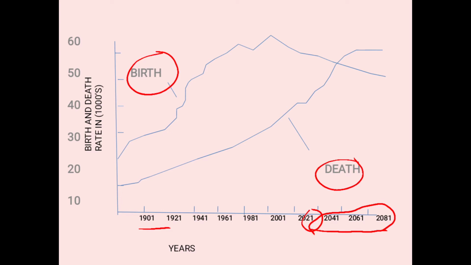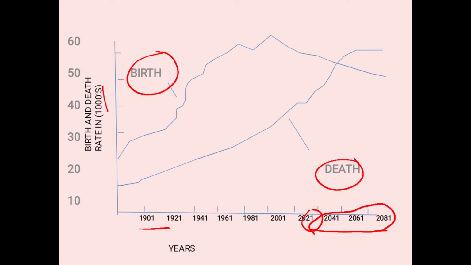These numbers are given as birth and death rate in thousands. So such things will be given to you as a set of data, and you have to write one paragraph on death and one paragraph on birth.